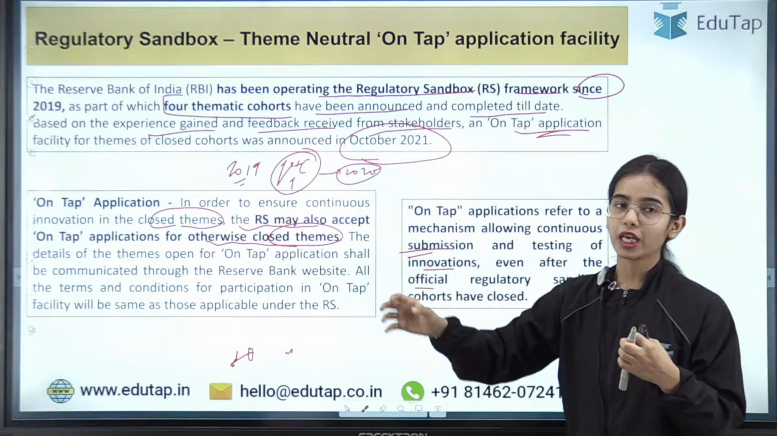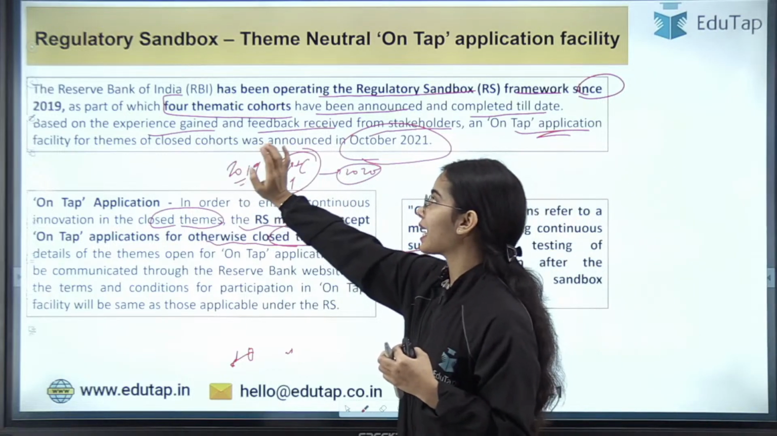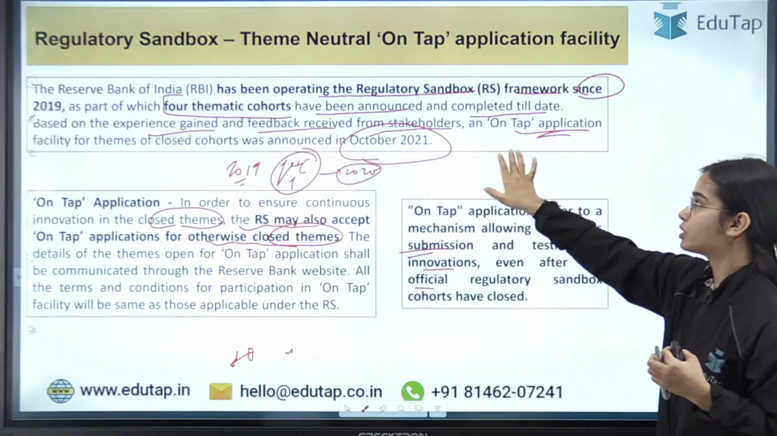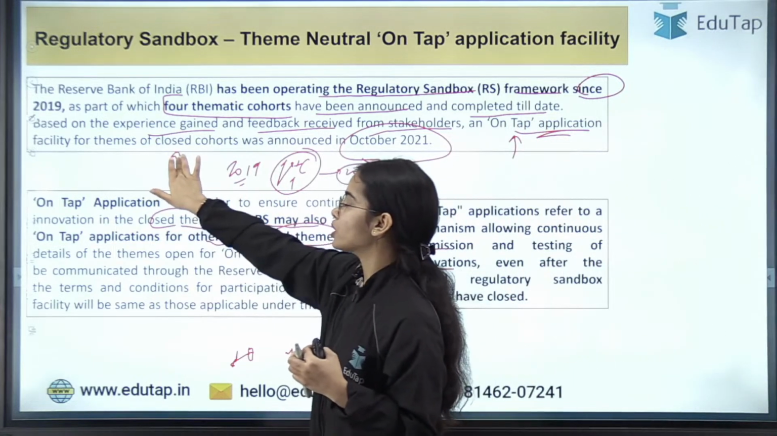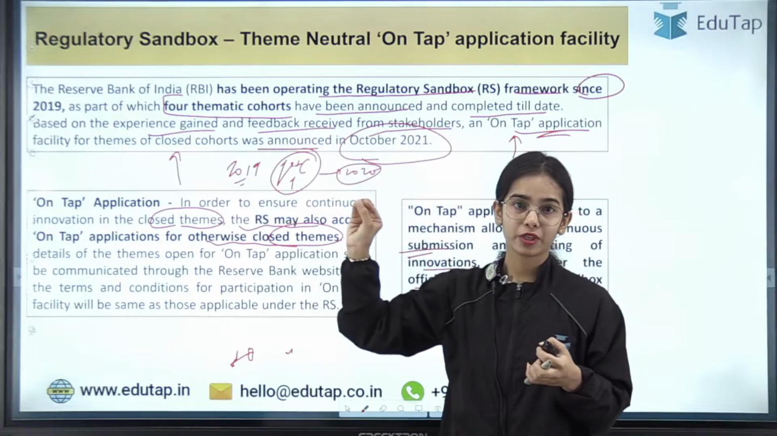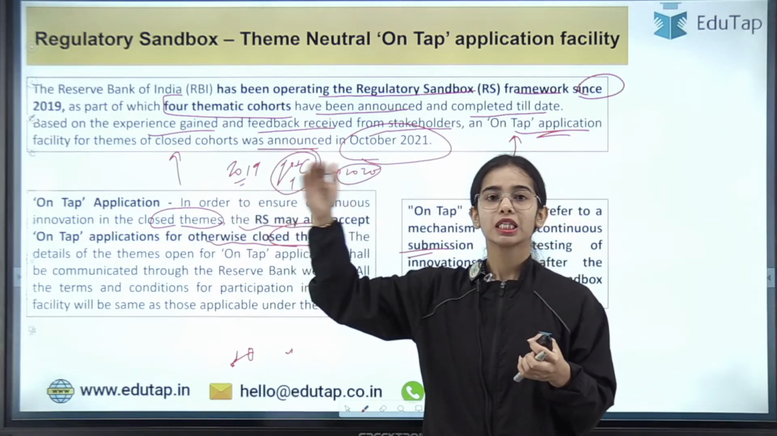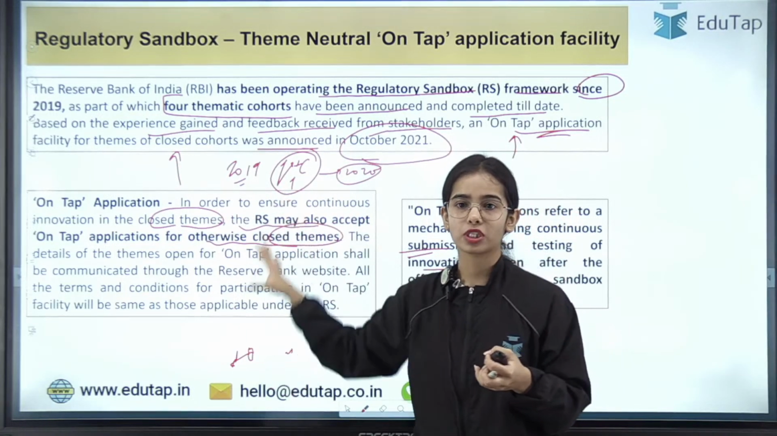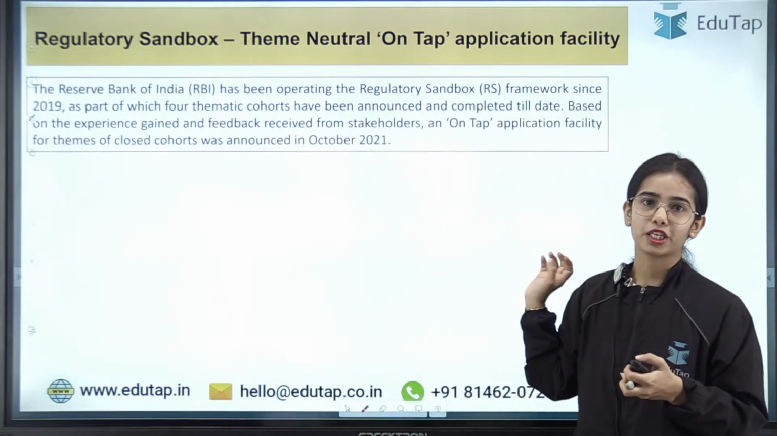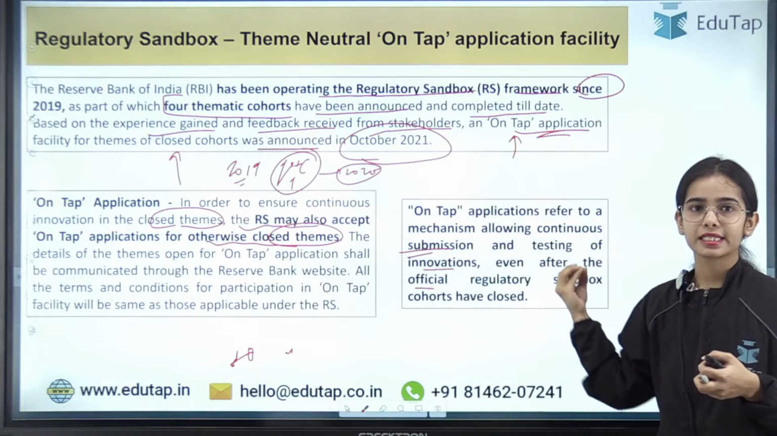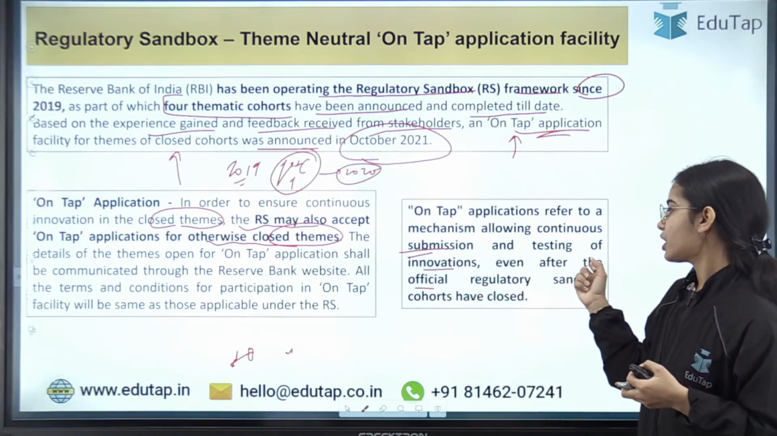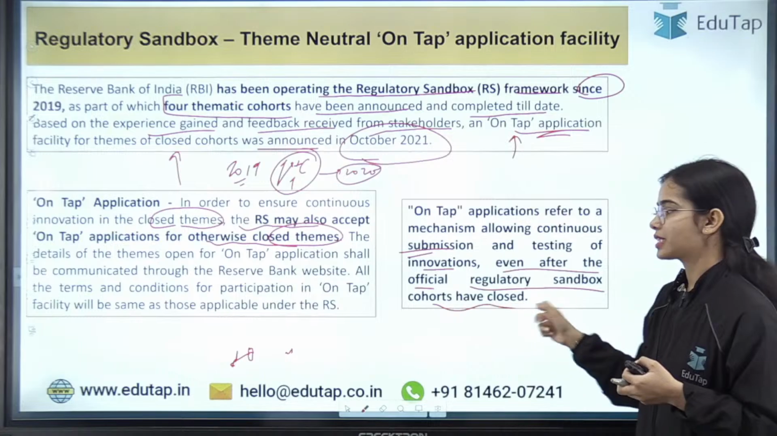so that continuous innovation can continue. Based on the experience gained and the feedback received from stakeholders, an on-tap application facility for the themes of closed cohorts was announced in October 2021, so that on the closed themes continuous innovation should happen. On-tap application means continuous submission and testing of the innovation even after the official regulatory sandbox cohorts have closed.